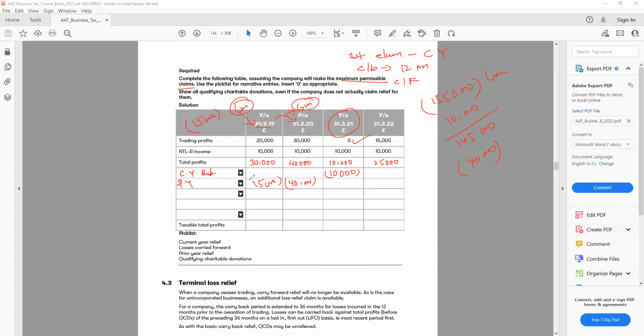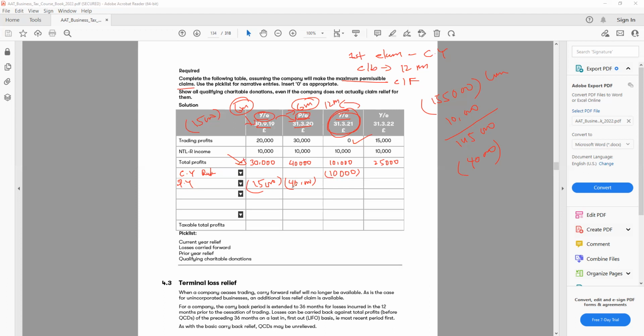Be very careful with that because this is a period, it's not the year. This is the year, 12 months. This is the period, 6 months. Year means I have 12 months. So in 12 months, I make 30,000 pound profit. So for the 6 months, it will be half, 15,000. I can take out 15,000 because in this year I have only 6 months. So from the current year, I can always go back only 12 months. Remember that.